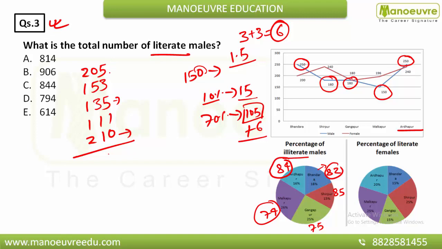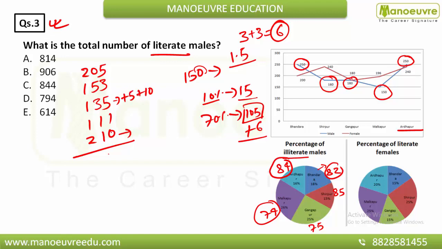Okay, so this is 205, and I will give this 5 to this. Okay, so that will make 140, and I will give this 10 to this. Okay, so what will this become? 5 plus this 10, so that will make 150.